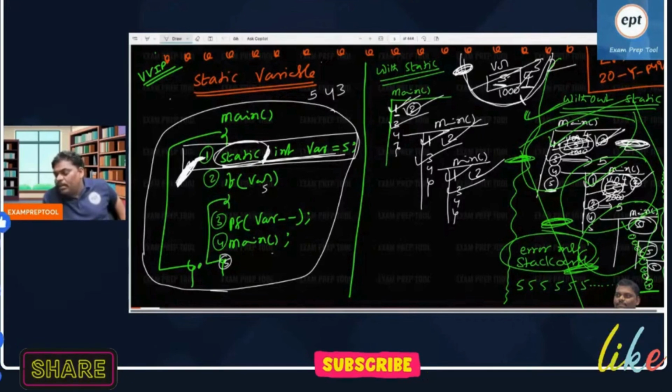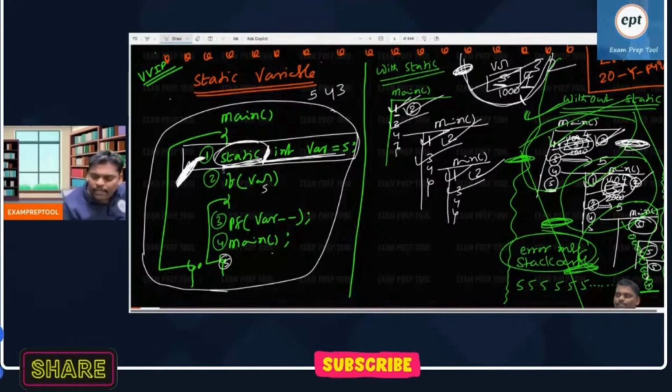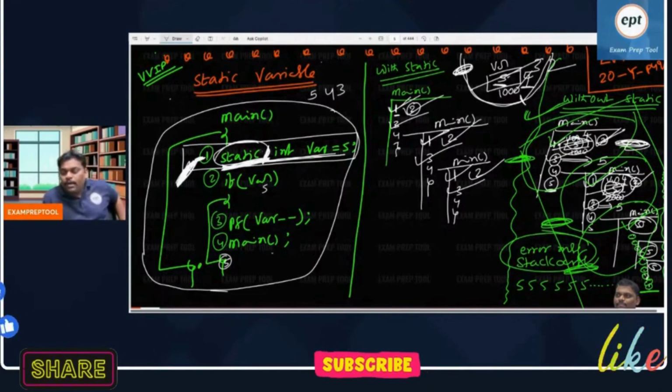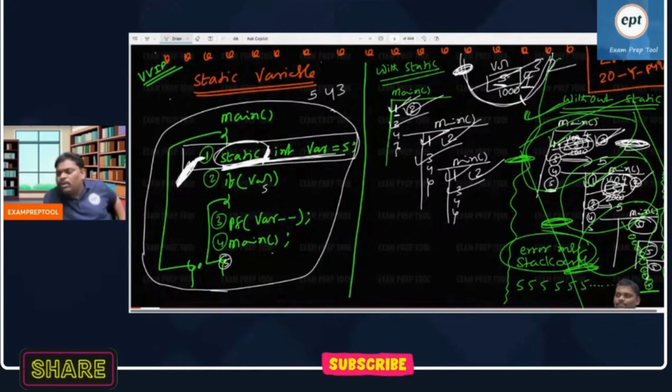Locals are in the stack area. But if I want to keep a local in the static area, then use the keyword static. If you use static with a local, you can store it in the static area. See, that's what I'm saying. Programmer will decide who will go where. By default, everyone has some place. But depending upon how you write the program, you can access whatever memory location you want.